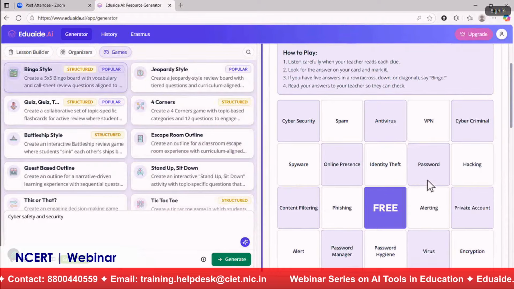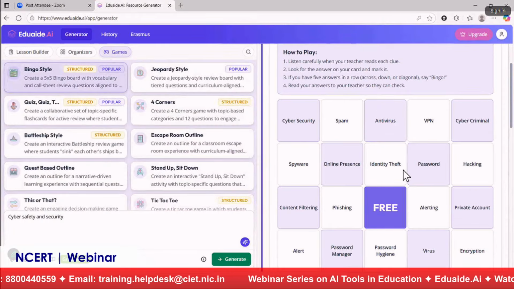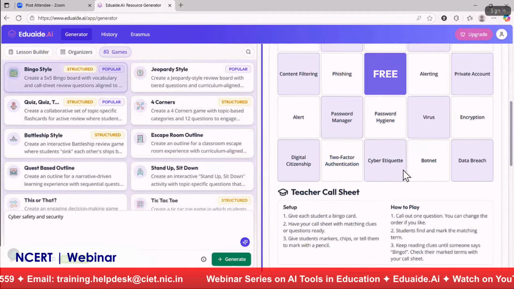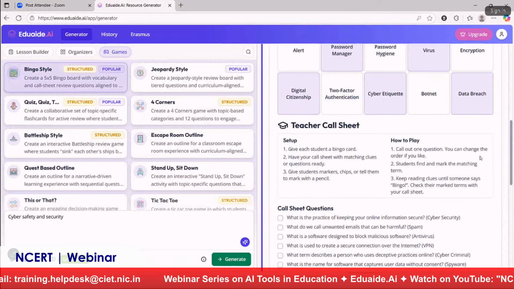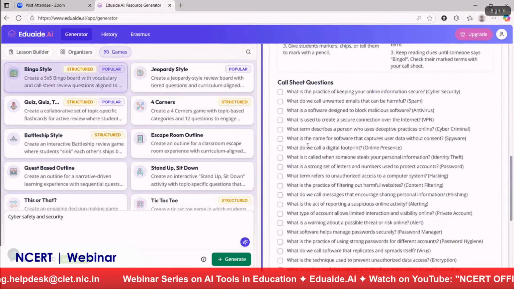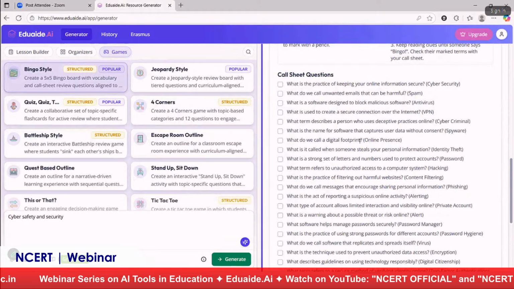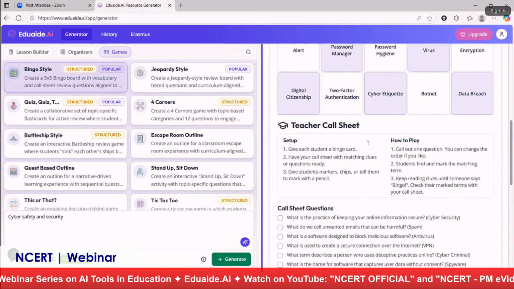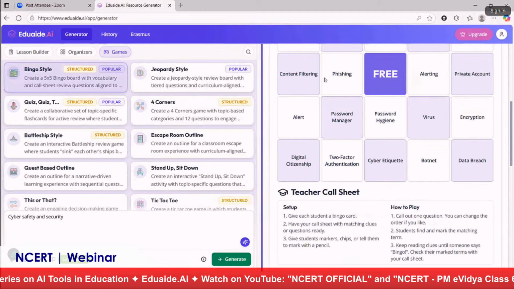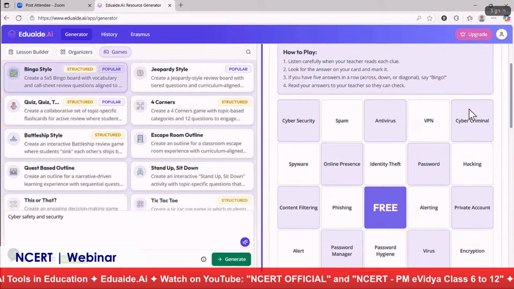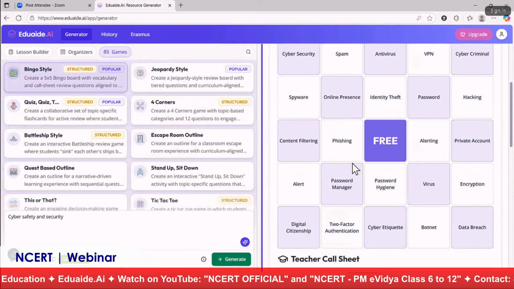Yeah, you can see here, this is the bingo card which can be given to students, and this is the teacher call sheet, like how to play, the setup and everything, and call sheet questions. These are the questions. So the teacher can read out the question and the student has to put a tick mark or a cross, and once they finish the first row or first column, they can say bingo.